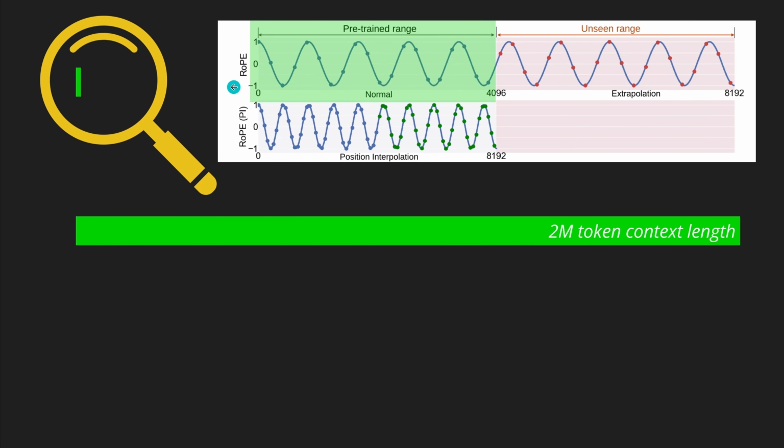Now RoPE is the solution, okay. So we have here from our pre-training of our LLM the so-called pre-trained range of 4,096 tokens, 4K token length. Since we are working here with sines and cosines as an orthogonal system to do the positional encoding, what do you think, we just extrapolate this? Let's say to 8K. That sounds good, yeah?